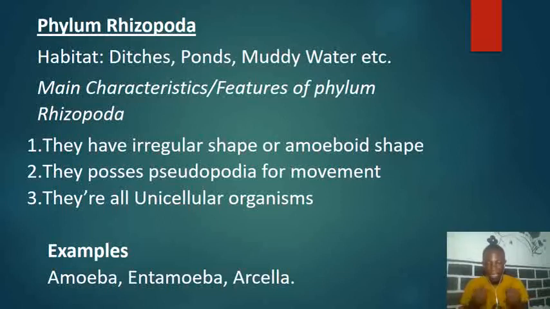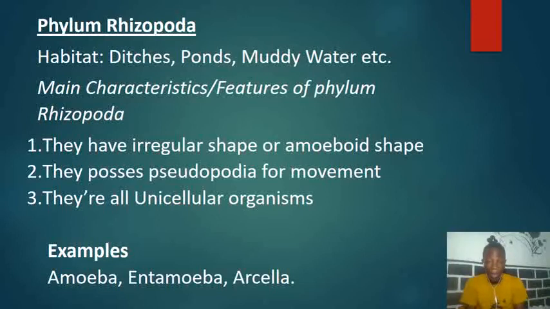Their shape is irregular, or you can say they have an amoeboid shape. Amoeboid shape means that the shape is not regular, it is irregular. You can't give it any kind of shape. It is an irregular shape. Let's take note of that.